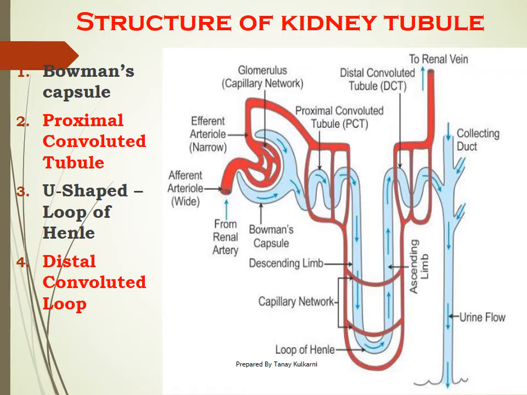Structure of nephron or kidney tubule. It consists of these four important parts. Number 1 is Bowman's capsule, 2 proximal convoluted tubule, 3 U-shaped loop of Henle, and 4th distal convoluted tubule.